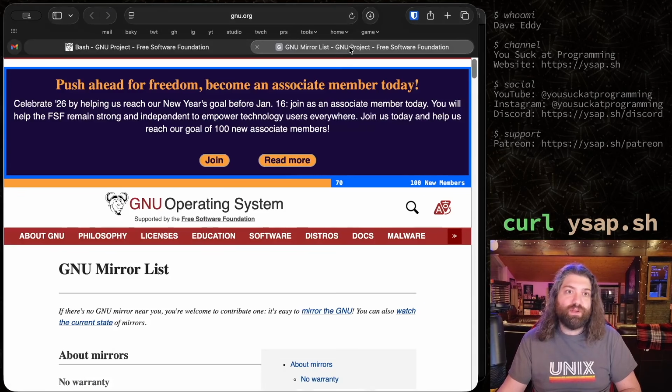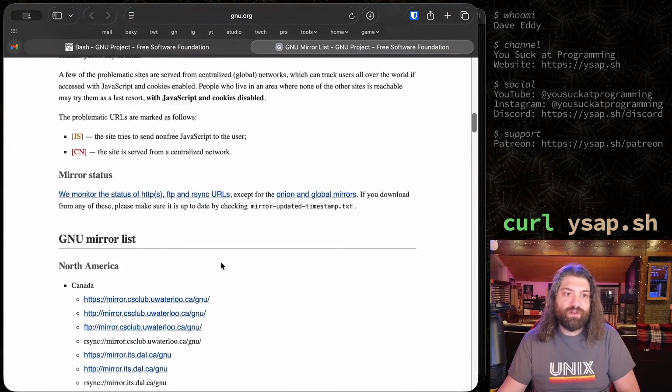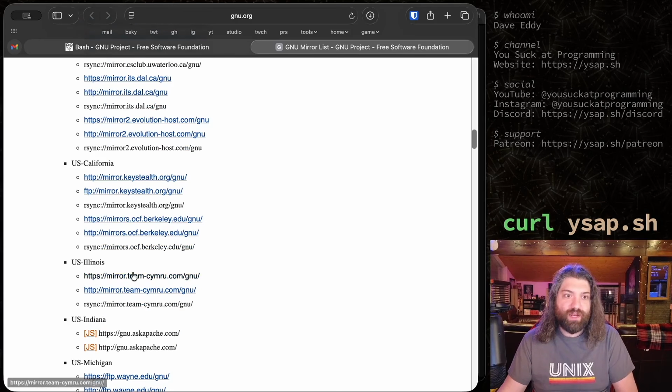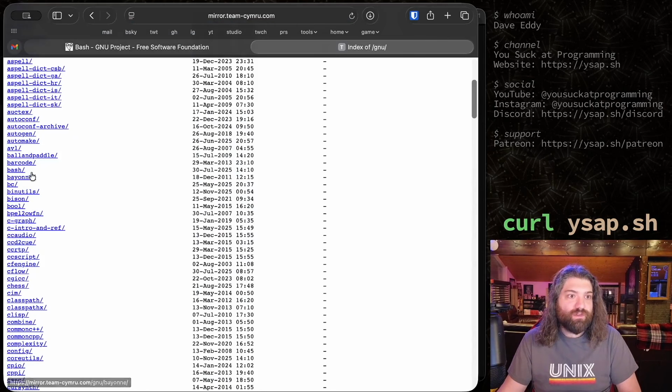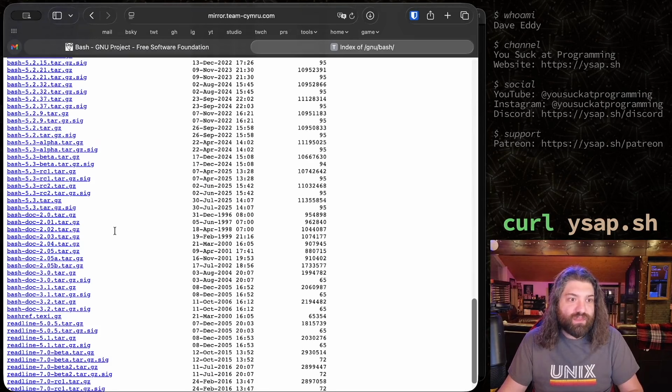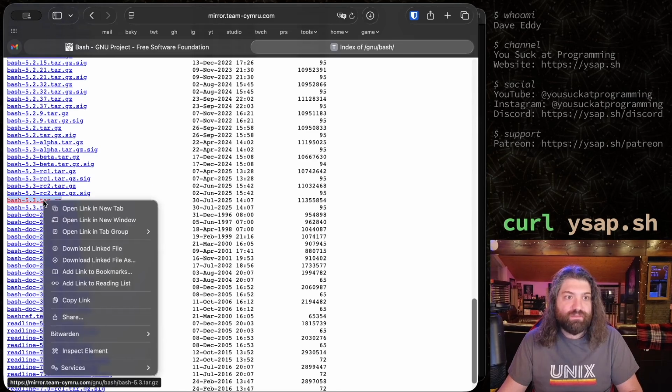So let's go ahead and fire open the mirrors and see what we got down here. So there's a whole mirror list. There's a lot of stuff here. As you can see, I've clicked on a bunch of them before. Let's pick a random one. How about this one? There we go. Let's go find bash right here. And let's grab the newest one. We want bash 5.3. So if you scroll all the way down here, bash-5.3.tar.gz, that should be it.